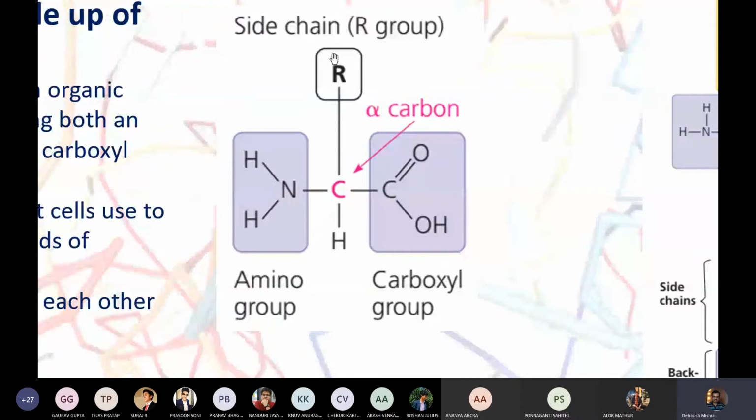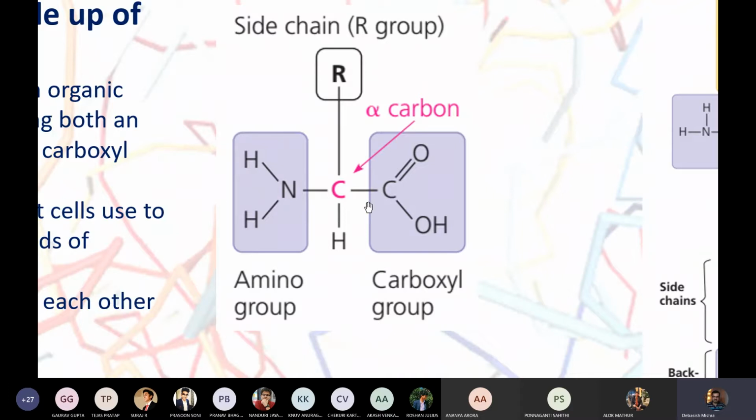In organic chemistry, you all know R is a side chain, and anything can be the R value. For the 20 amino acids, the R value can change from H to the most complicated groups. So do not worry about it. If R is replaced with H, the amino acid is called glycine.